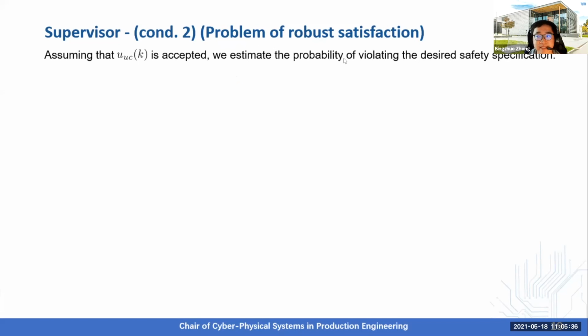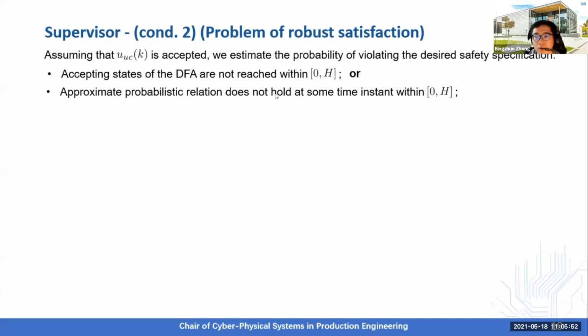For problems of robust satisfaction, violating the desired safety specification means either the accepting state of the DFA is not reached within the time horizon of interest, because in this problem we decide that the accepting state is reached, or the approximate probabilistic relation does not hold anymore at some time instant within this time horizon. Note that the second point is also crucial because our safety guarantee is provided based on this relation, so if this relation does not hold at some point, we are not able to provide any guarantee.